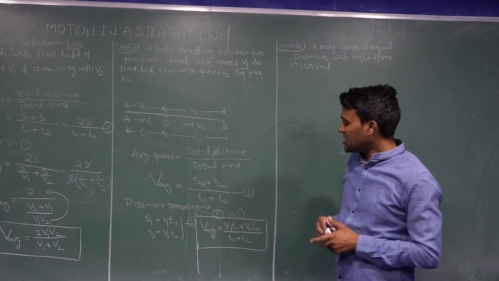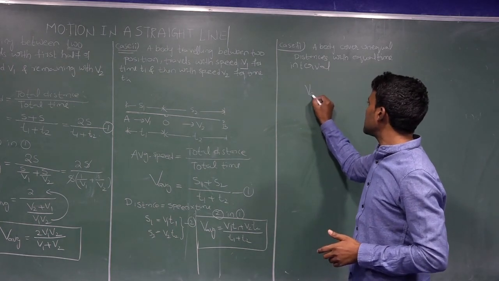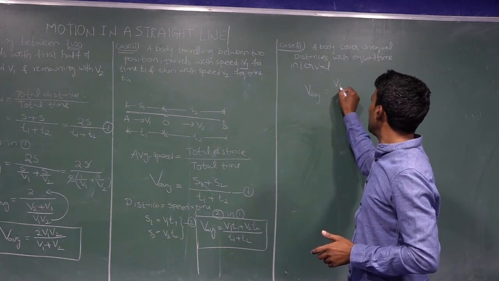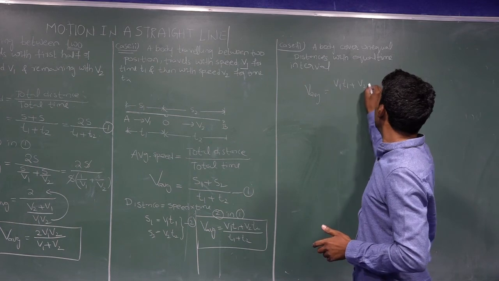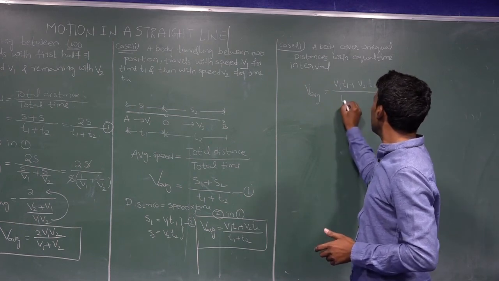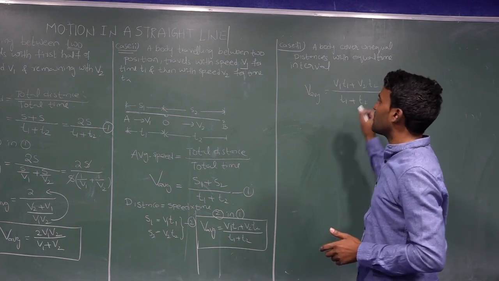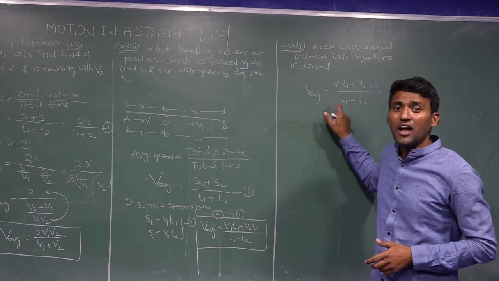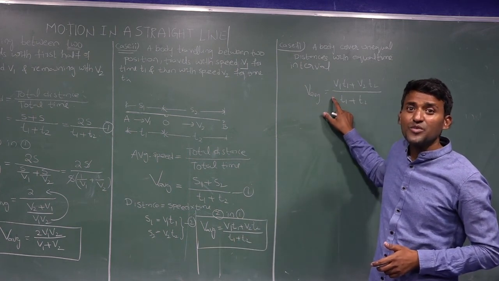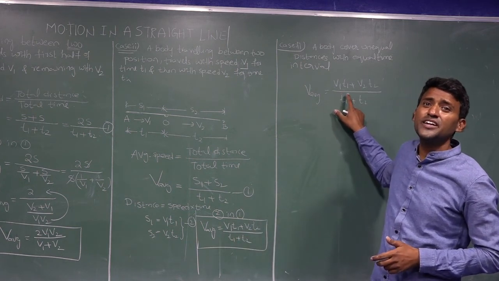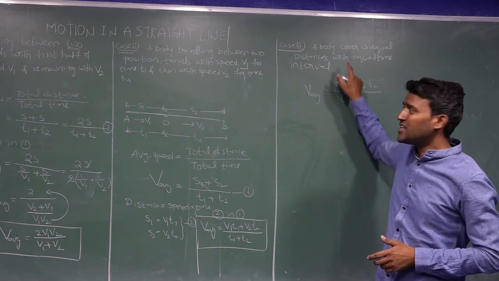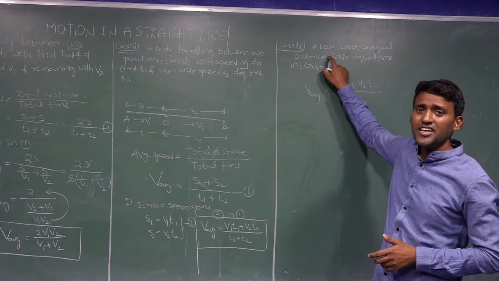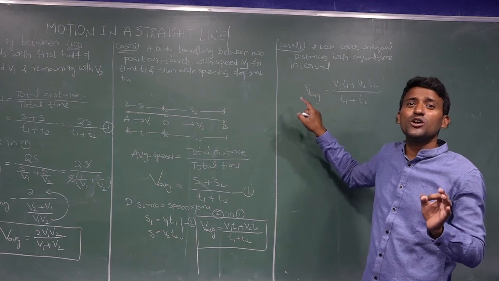So I am writing this equation initially: average speed is equal to V1 T1 plus V2 T2 divided by T1 plus T2. This is unequal distances with different speeds in different intervals of time. But in our problem, case 3, it is an equal interval of time.